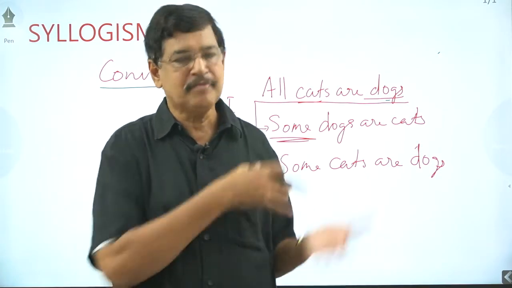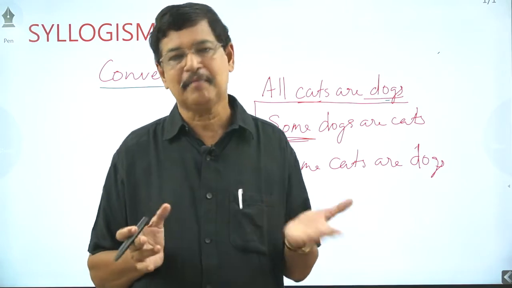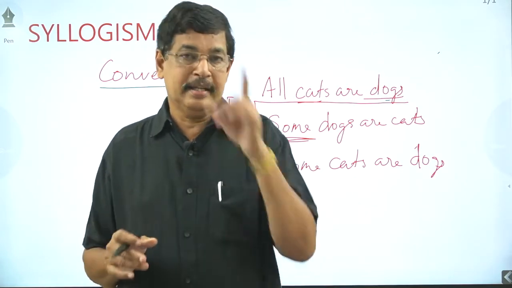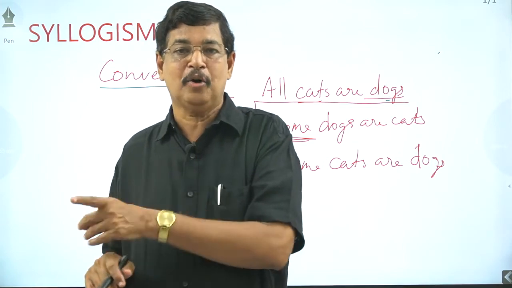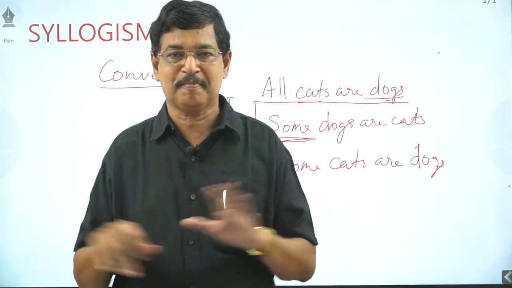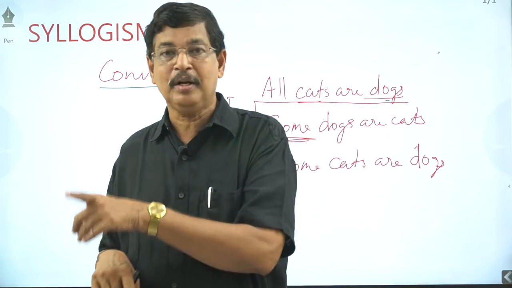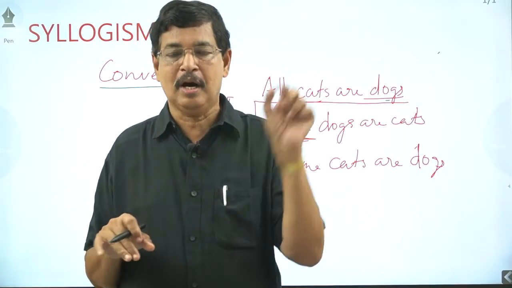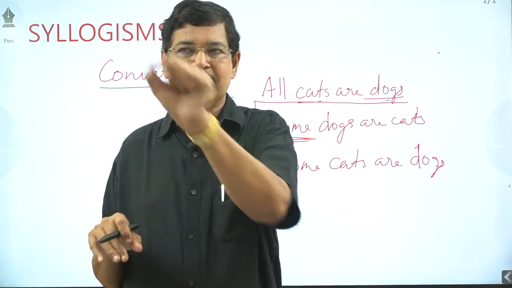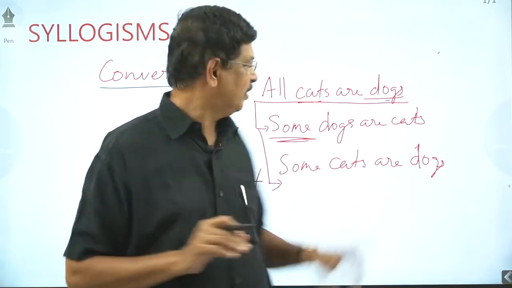Initially, for getting the base, we have to write all these things. Then after, very simply we will get it. Therefore, never use: all cats are dogs, therefore all dogs are cats. Never. You can use only all cats are dogs, some cats are dogs, or some dogs are cats, any one of these.